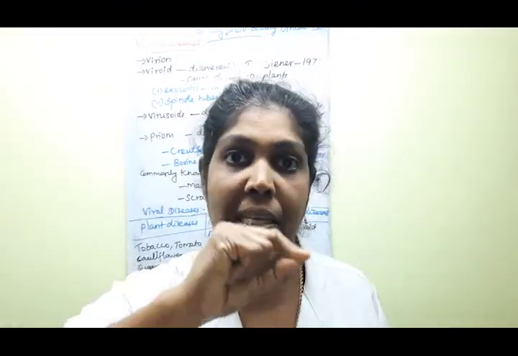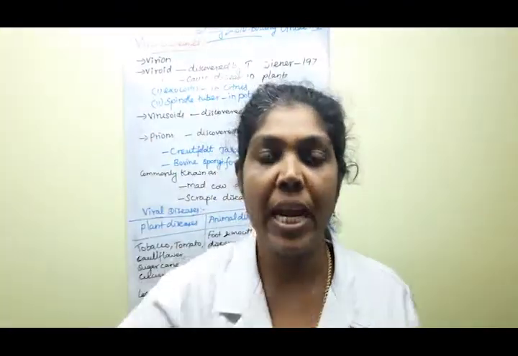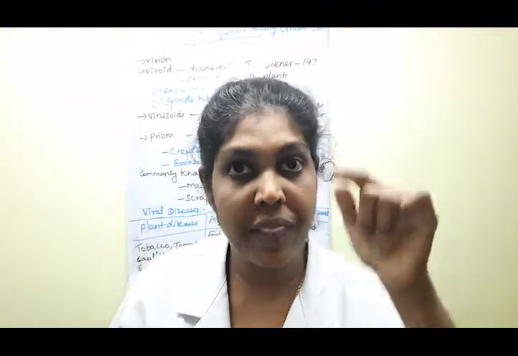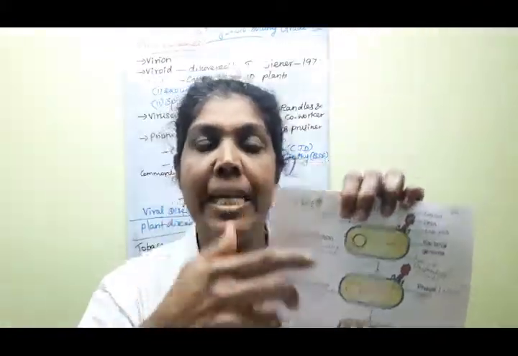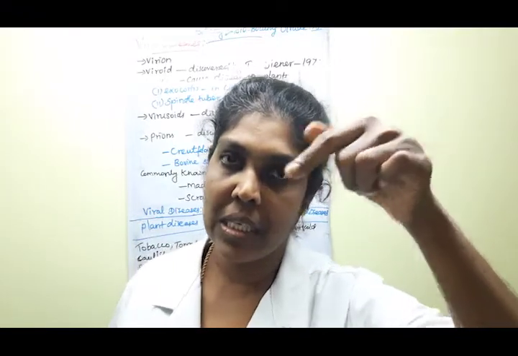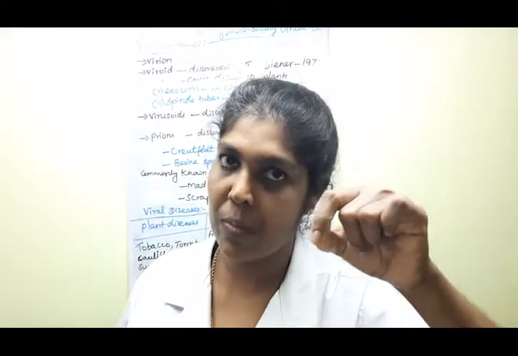Through that way, the phage DNA alone, clear children, the phage DNA alone enters inside the bacterial cell. That is known as transfection, the linear form of the phage DNA particle alone entering inside the bacterial cell.